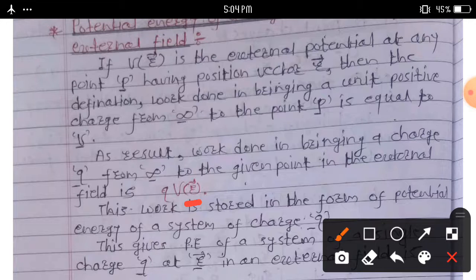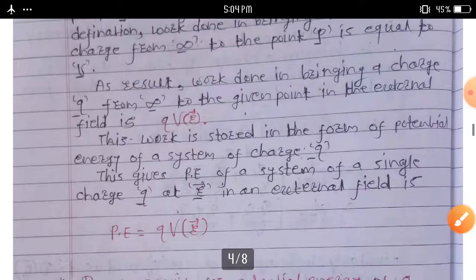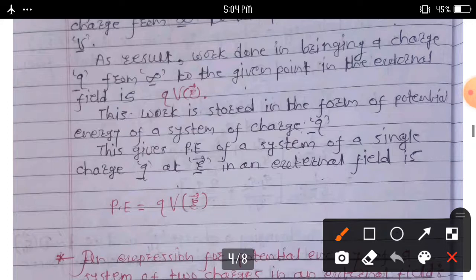q into V of r. This work done is stored in the form of potential energy of the system of charge q. This gives the potential energy of a single charge q at r bar in an external electric field: potential energy is equal to qV of r. This is the required equation.